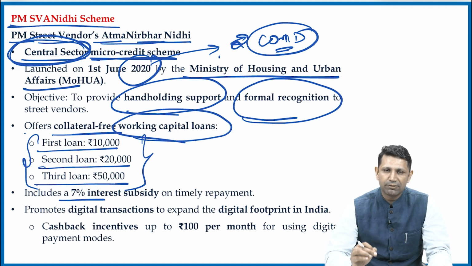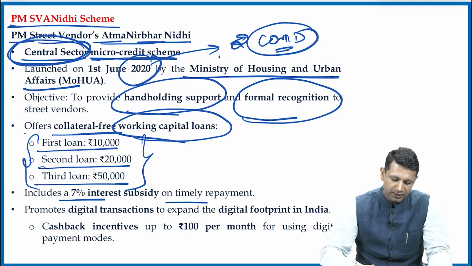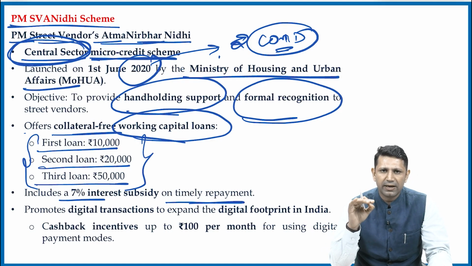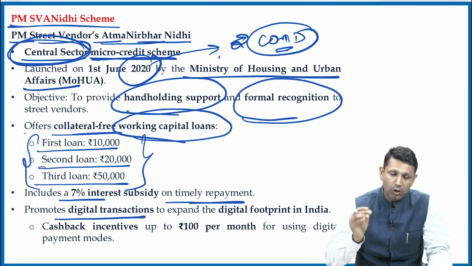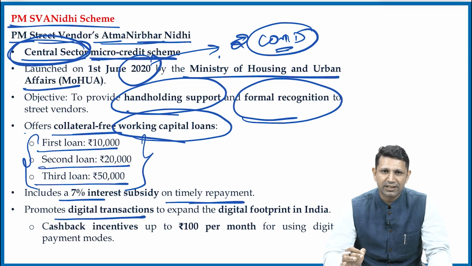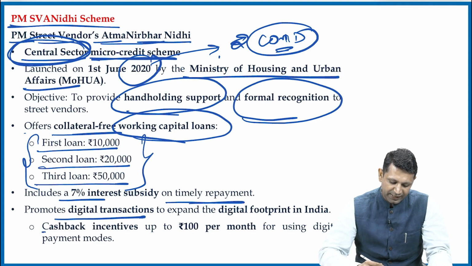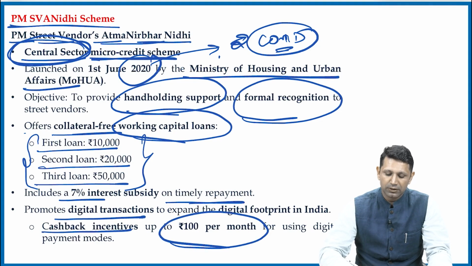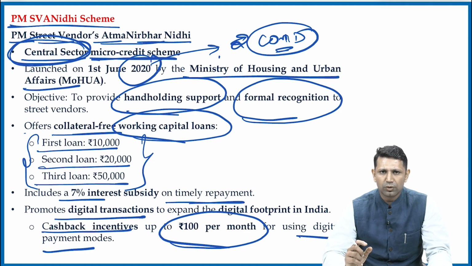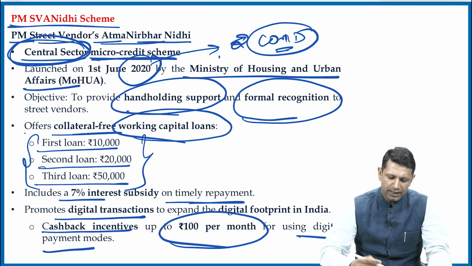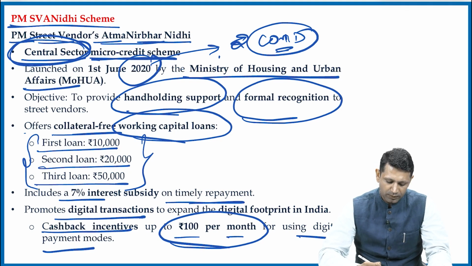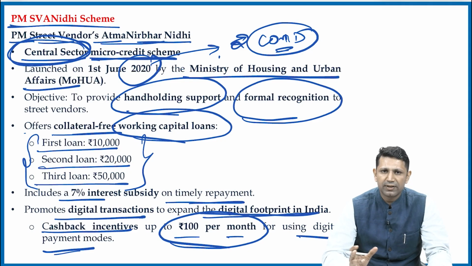Now it will include a 7% interest subsidy if timely repayment is done. That means the interest will be very, very minimal on these loans. Then it is also aiming to promote digital transactions. How? It is going to provide cashback incentives of ₹100 per month for using digital payment modes. So those vendors who have digital payment systems are now getting ₹100 per month as cashback incentives. It is also fulfilling our objective of increasing the digital footprint in the country.